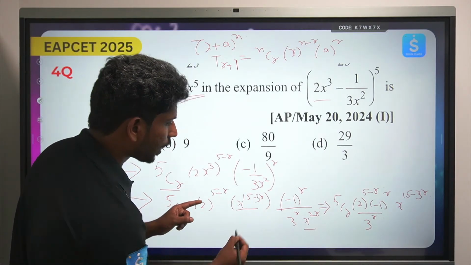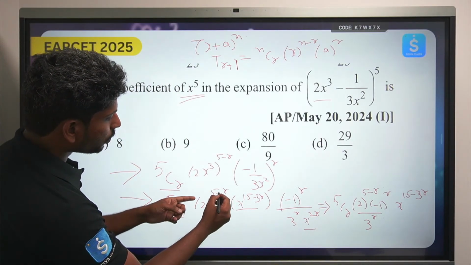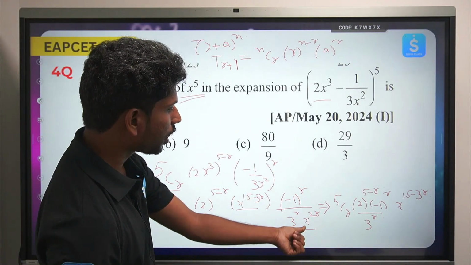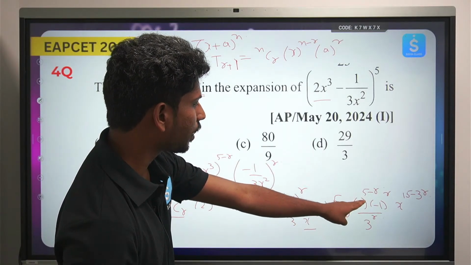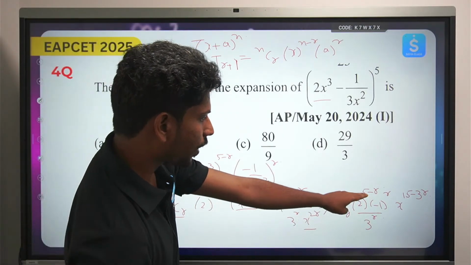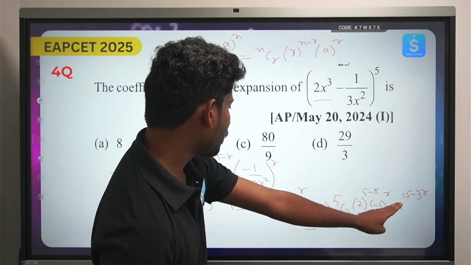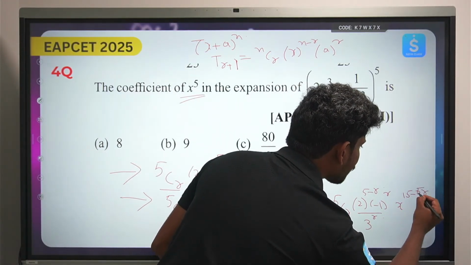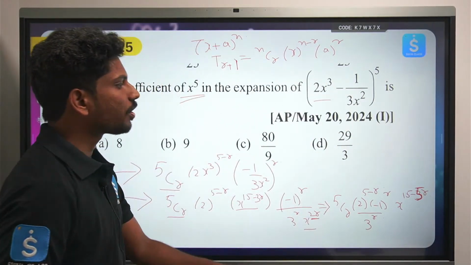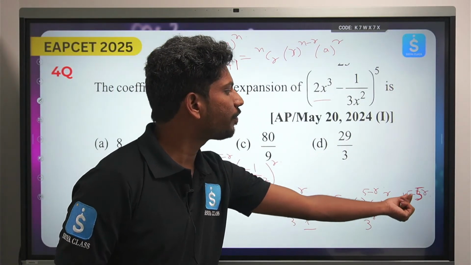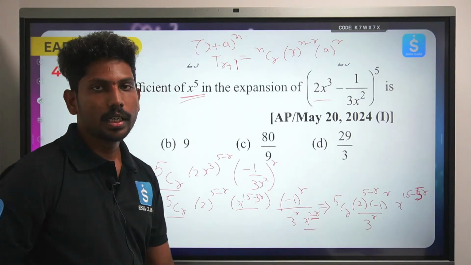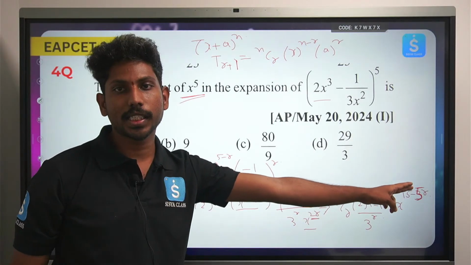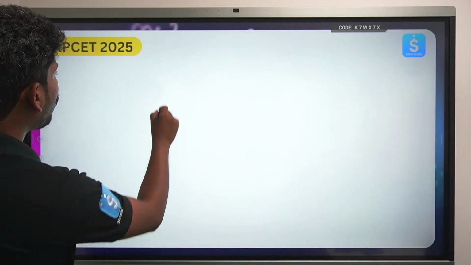Okay, now so here we have 2 to the power 5 minus r. Okay, this is correct, and this is minus 1 to the power r, 3 to the power r, x to the power 2r. So 5cr, 2 to the power 5 minus r, minus 1 to the power r, 15 minus 3r. ikkada you have 2r, so this will become 15 minus 5r. Okay, so this is the whole thing. So for what value of r you will be getting 15 minus 5r as x to the power 5? Okavela if I take r equals to 2, what is 15 minus 10? That will be 5. So finally I got the r value to be 2.